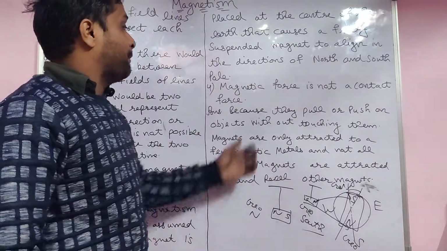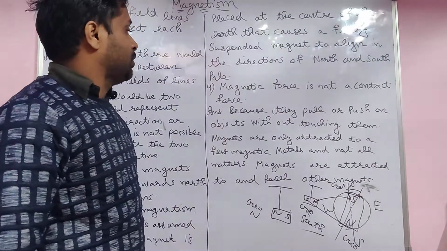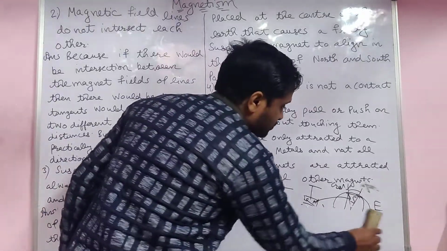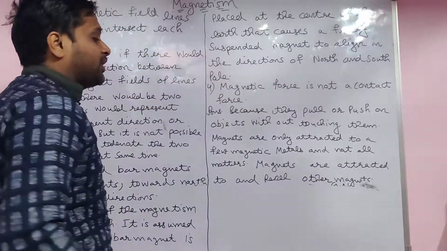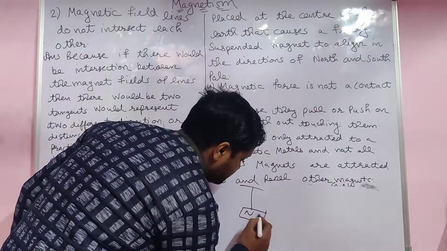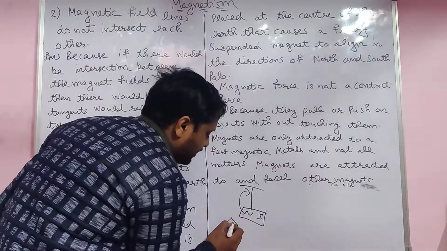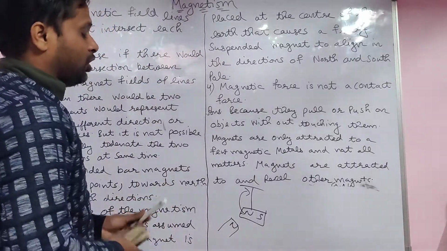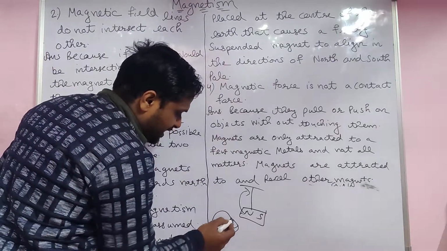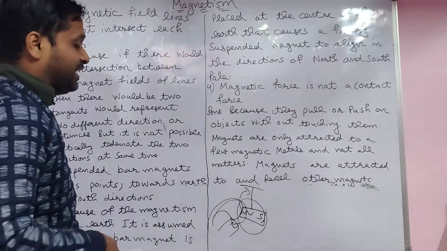Next: magnetic force is not a contact force. What is the reason behind it? It is not required to touch. For example, take two magnets. You hang one magnet on a thread. When you bring the other magnet near, the north poles repel each other and move away. Not required to touch, because the magnetic field from one links with the other. That's why repulsion is there.